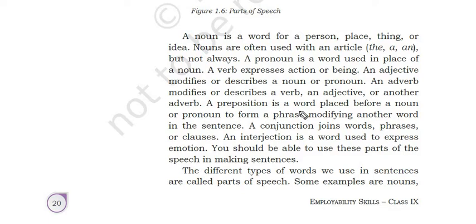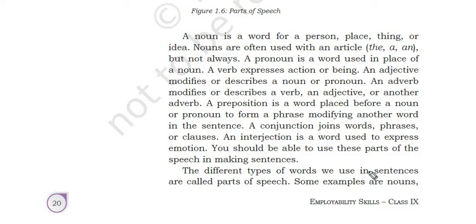A preposition is a word placed before a noun, like in, at, all these are prepositions, right? It forms a phrase modifying another word in a sentence. A conjunction joins words, phrases, or clauses, like and. All these are conjunctions. An interjection is a word used to express emotions. You should be able to use these parts of speech in making sentences, right?